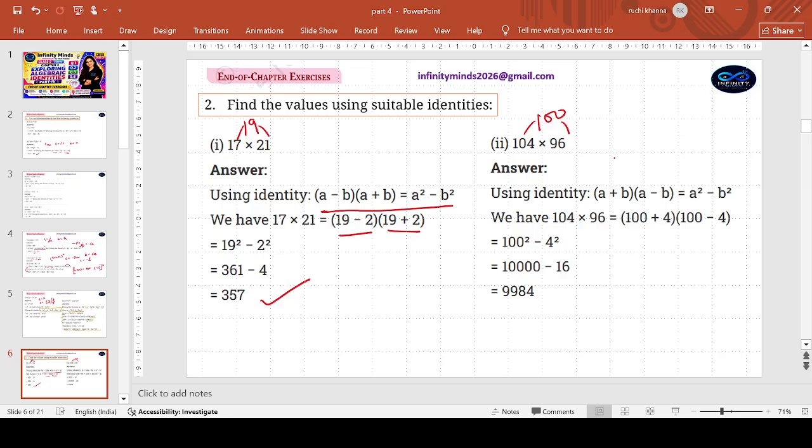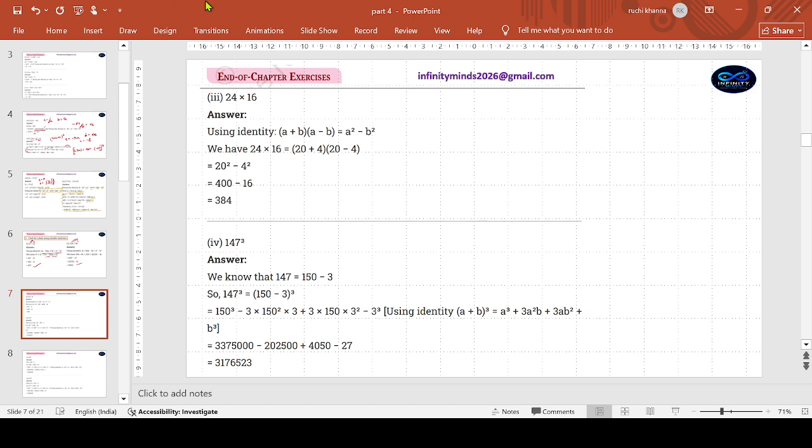So a square minus b square, 100 square minus 4 square. Easy numbers to deal with. 10,000 minus 16. Clear? We'll go to the third part now. 24 times 16, with 20 in the middle. Very, very repetitive, children. In fact, I would suggest before you go through, just pause the video and first solve it on your own. 20 plus 4, 20 minus 4, 20 square minus 4 square, 400 minus 16. Even the values, calculation, everything is very, very simple.